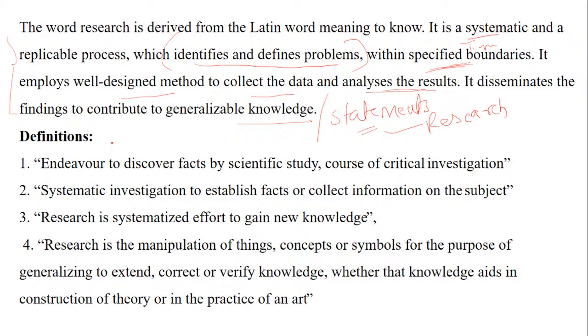Now, coming to the definition of research. Research is basically to discover facts by scientific study, a course of critical investigation. Very important, without verification it is not possible to give a result or a solution. So it has to be investigated properly and verified properly. It is a systematic investigation which involves a number of steps. There has to be a logical order for the steps, and it is done to establish facts or to collect information on the subject. So what is it done for? Here also this can form your objective.